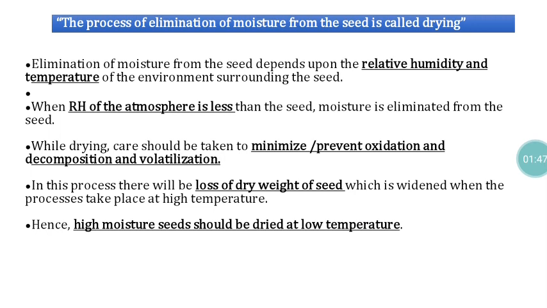The elimination of moisture from the seeds mainly depends on two parameters, that is relative humidity and temperature of the environment surrounding the seeds. For example, when the relative humidity of the atmosphere is less than that of the seeds, whatever moisture is available in the seeds gets eliminated. Suppose the relative humidity is higher than that of the seeds, then the surroundings will donate moisture to the seeds, and the seeds will absorb the moisture. That is not a good thing as far as preservation of seed viability is concerned.